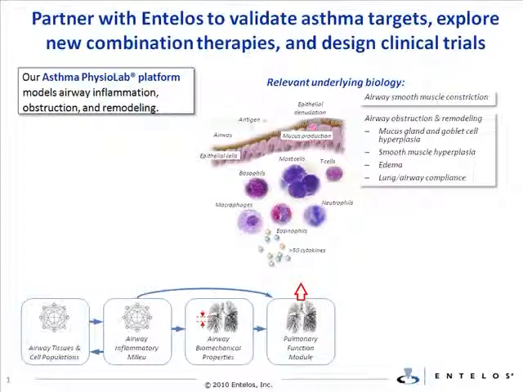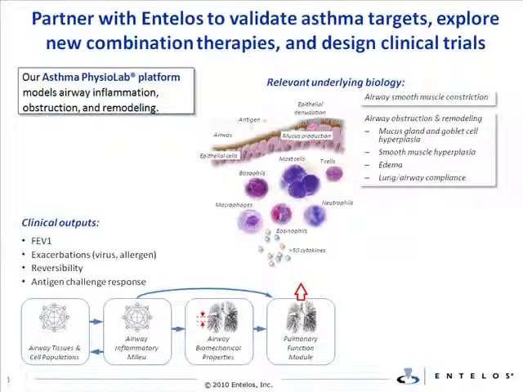The asthma platform is capable of simulating the effect of interventions on key clinical endpoints, including changes in forced expiratory volume in 1 second, FEV1, and exacerbations. Additionally, the platform also enables assessment of the relative contribution of reversible changes in lung function associated with smooth muscle cell constriction and irreversible changes associated with chronic lung tissue remodeling to individual patient response to clinical protocols of interest, including antigen challenges.